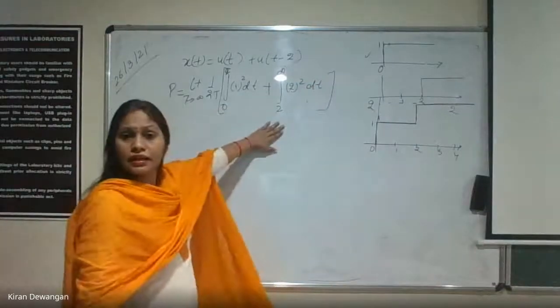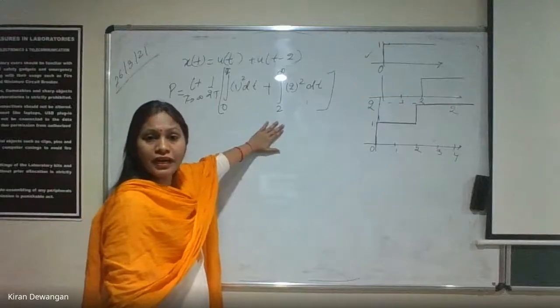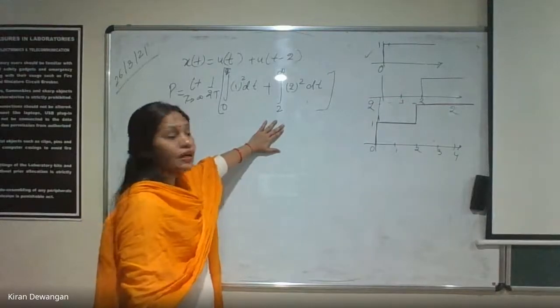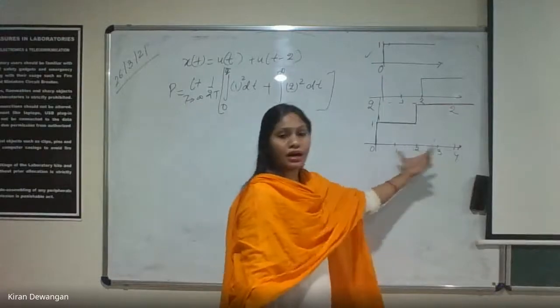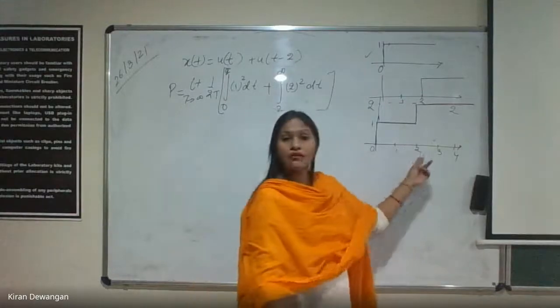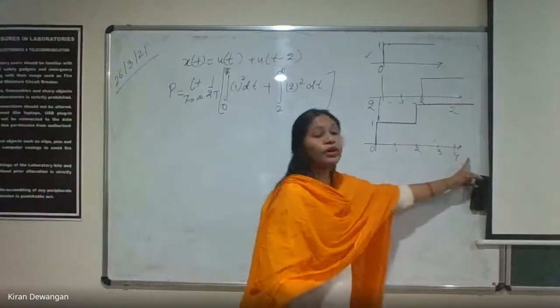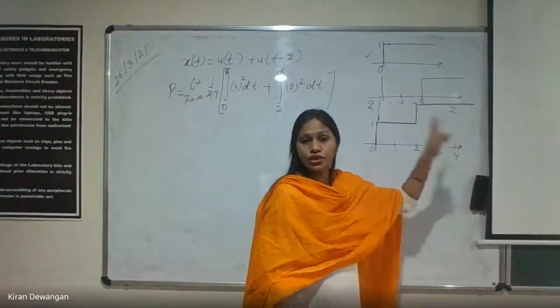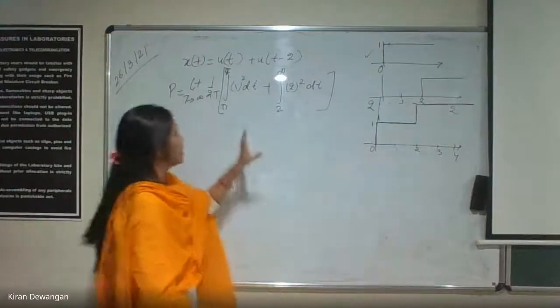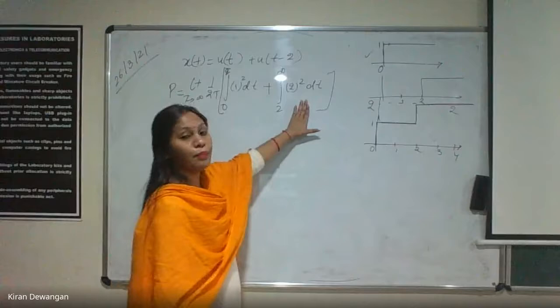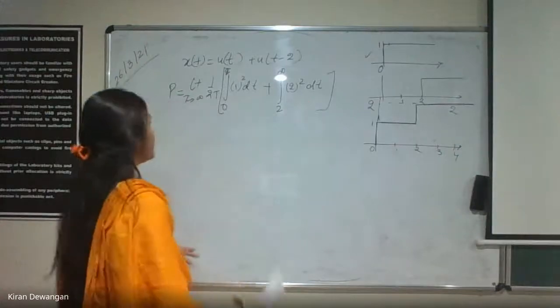Is this part clear, everyone? Because we cannot directly take one integration since the signal is in two parts. From 0 to 2, the value is 1, and from 2 to infinity, the value is 2. So we have to take it in two different parts. So this part is 1 and the other part is 2. So if we integrate it,